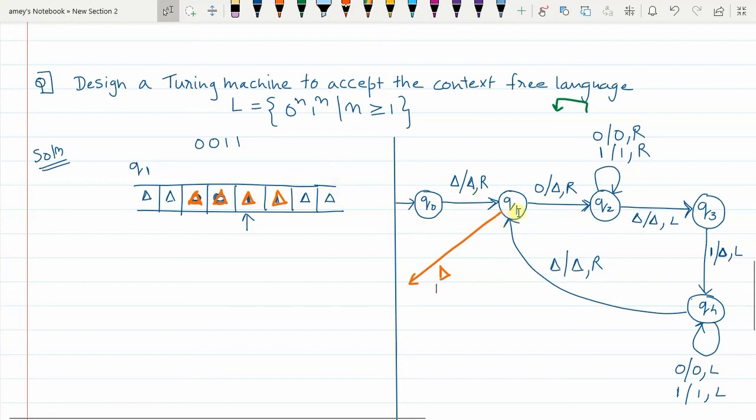There was no other pair of 0s and 1s remaining. So in Q1 state, after reading one delta, if the next element is also delta, then what to do? You replace delta with itself, and now that we have found the answer, your pointer may remain stationary. So delta is replaced with itself, the pointer remains stationary, and I go to the halting state HA.